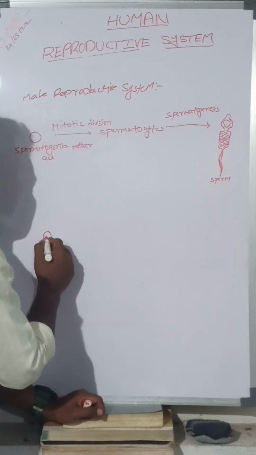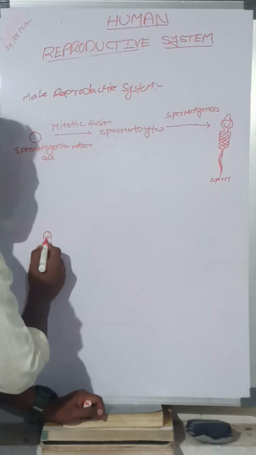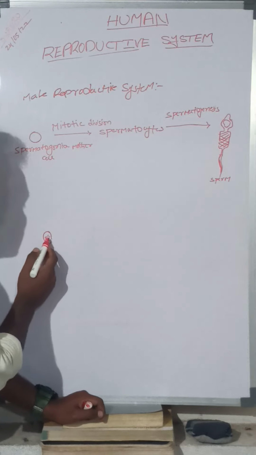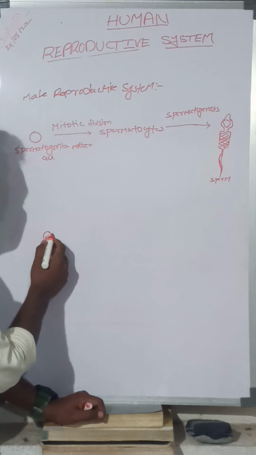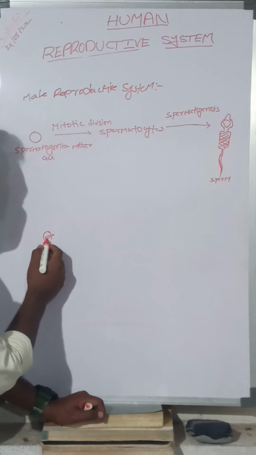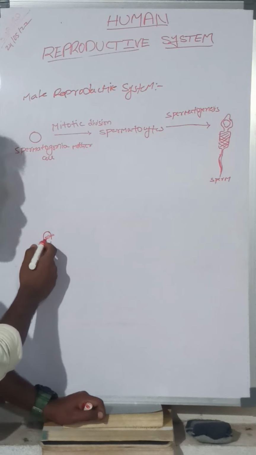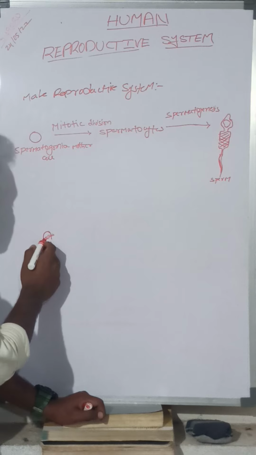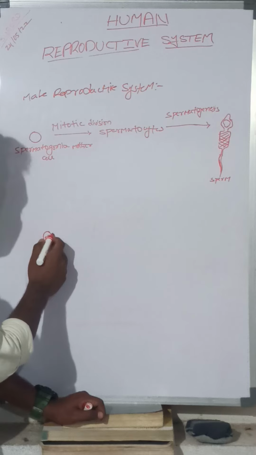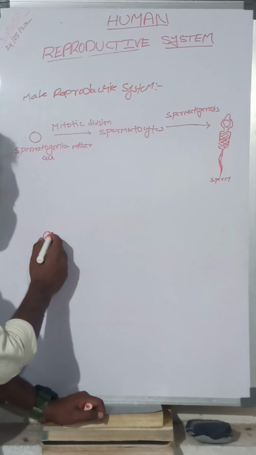This is the seminiferous tubule, where sperms are produced. From there, the sperms pass through the rete testis, and from the rete testis to the vasa efferentia.